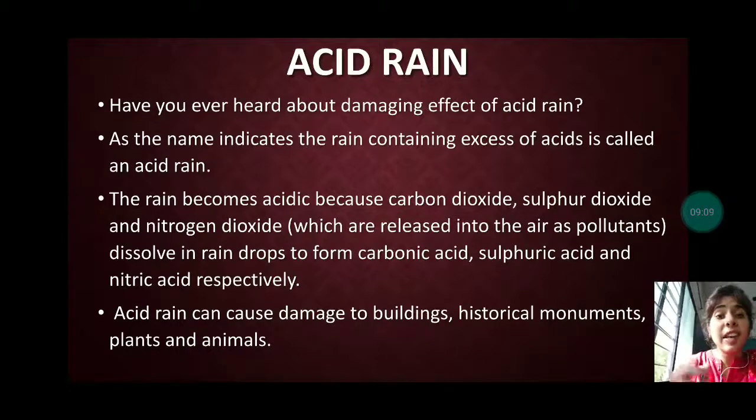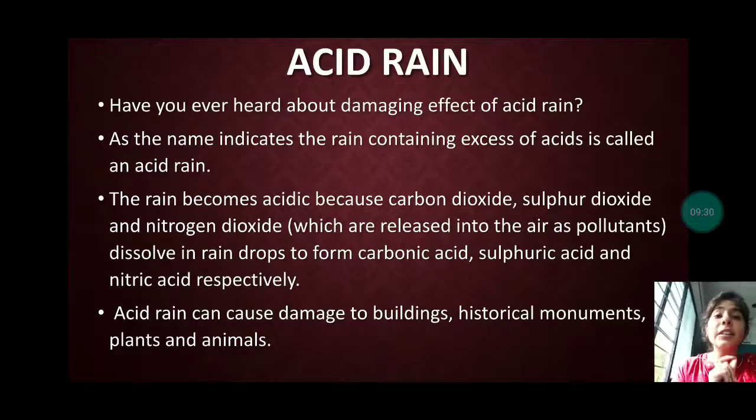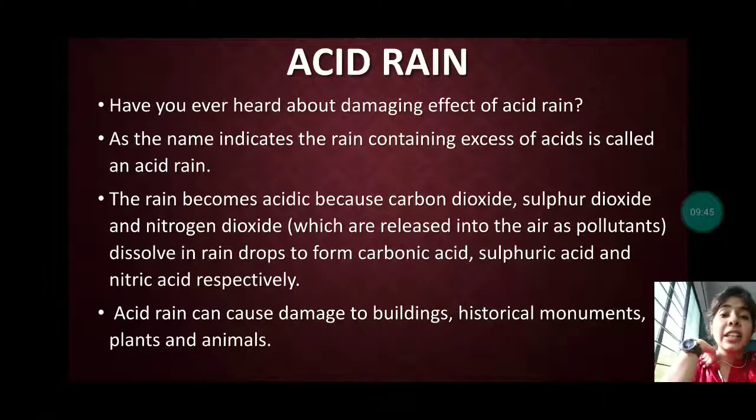Now these poisonous gases which we are emitting, such as carbon dioxide, sulfur dioxide and nitrogen dioxide, जब हम ये gases बाहर emit करेंगे, at that time what will happen, when the evaporation of the water is done, whatever chemicals are in the air, such as sulfur dioxide and nitrogen dioxide, they will also get evaporated with the water, and then they will form acid rain when they come down in the form of rain.